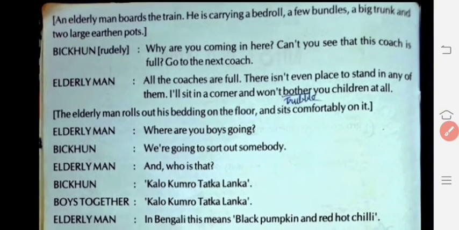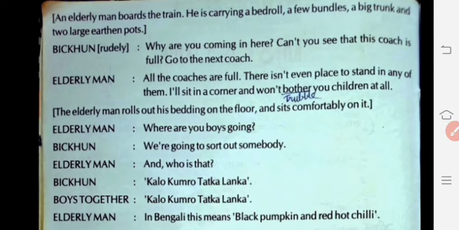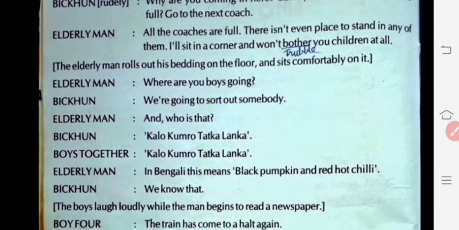Now you can see here the name has already been changed by these boys, who tease him by this name for the teacher. The real name of the teacher is Kali Kumar Tarka Lankar. In place of that, Bhikkhun pronounces Kalo Kumro Tatka Lanka. In this way, he wants to tease somebody, and that is the new teacher. The boys together said loudly, Kalo Kumro Tatka Lanka, and all started laughing.